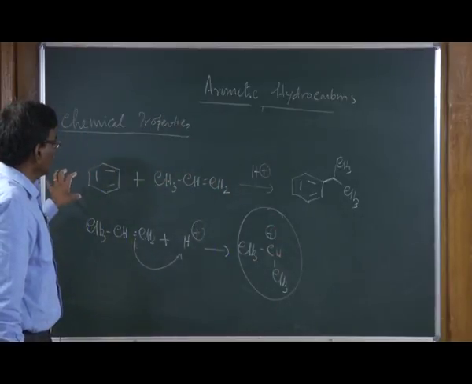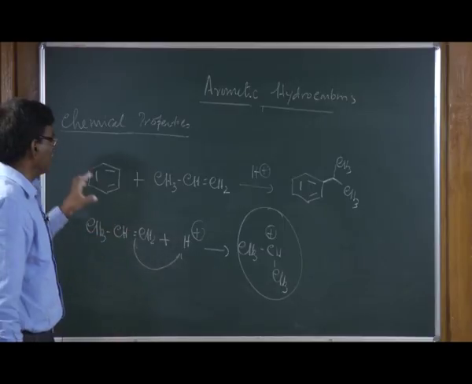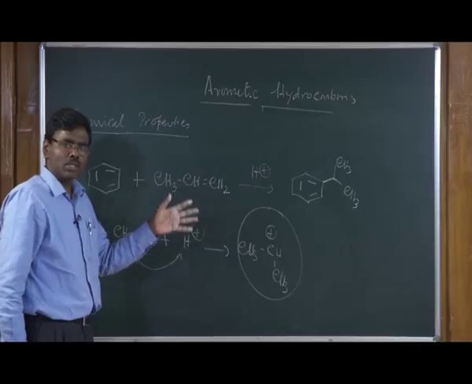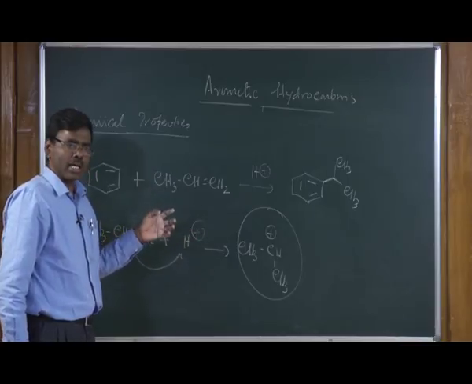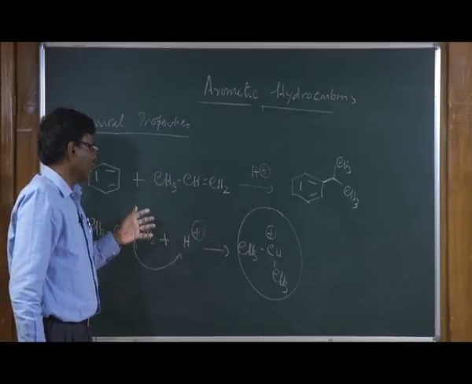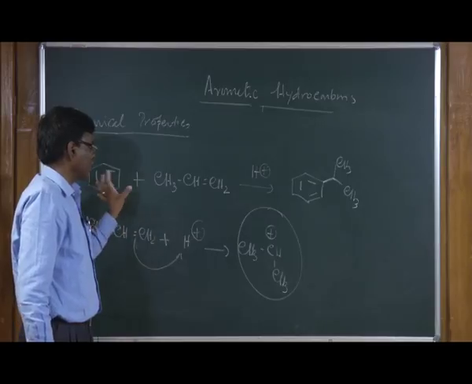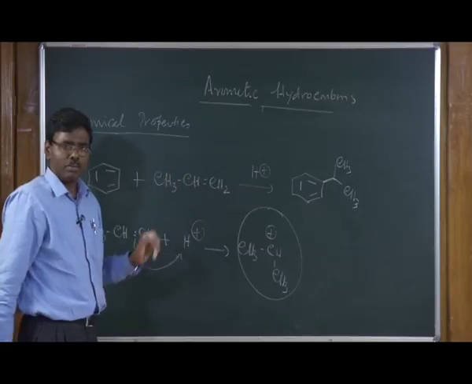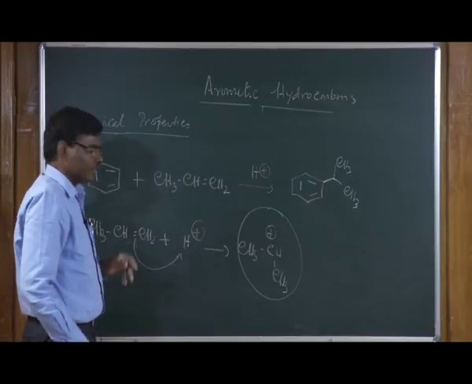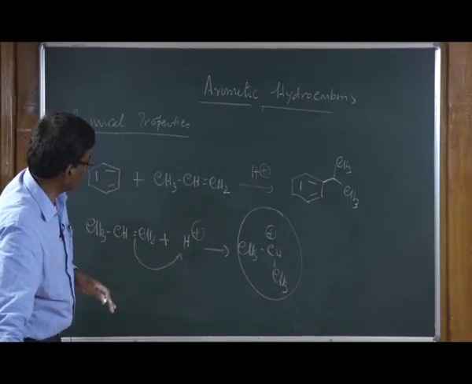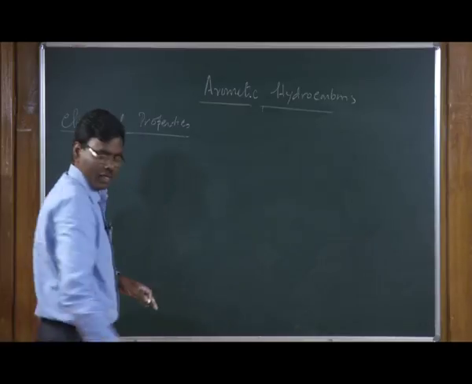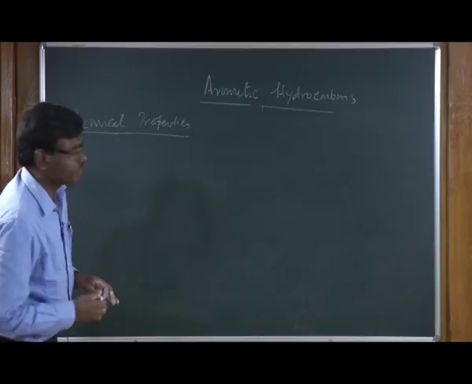So, depending upon the reaction and conditions, in the case of alkyl halide, you have to use a Lewis acid like aluminum chloride, and in other cases you can also use alkene as a source to make alkyl benzene. This is also an electrophilic alkylation reaction. Next, acylation.